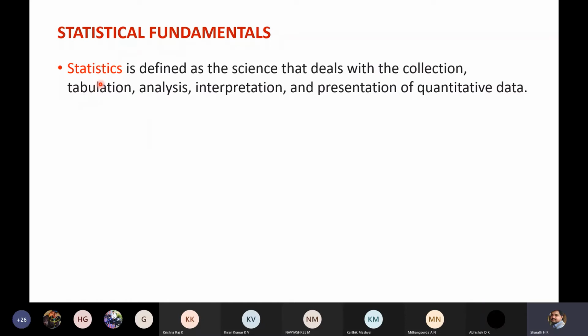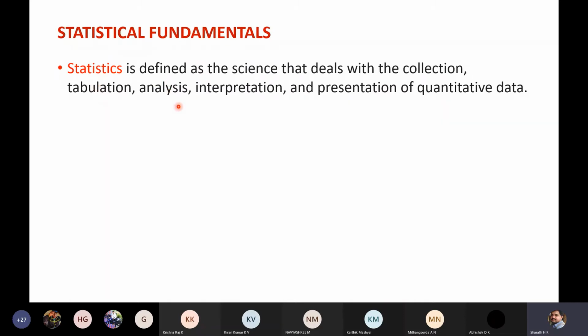Next, tabulation. So here you have to tabulate: in different states, in different districts, how many cases, how many newly infected, how many cured, how many require ICU beds, how many require oxygen. That is the tabulation. Next, you can analyze whether the number of cases is increasing or decreasing. For that, you should have data that is collected, then tabulated and put in a proper order so that it is easy for you to analyze.